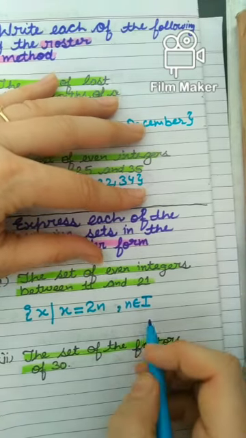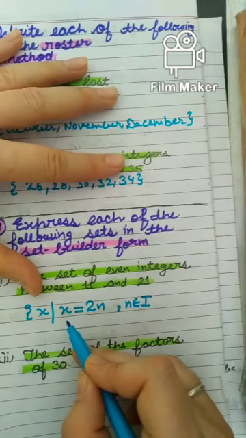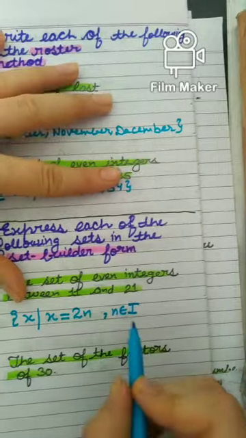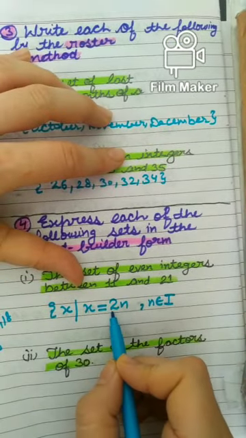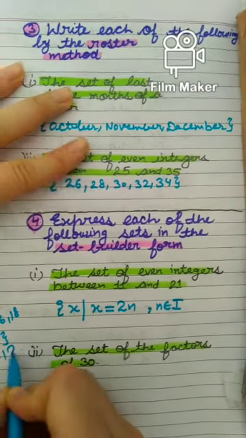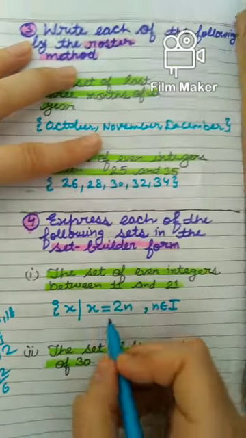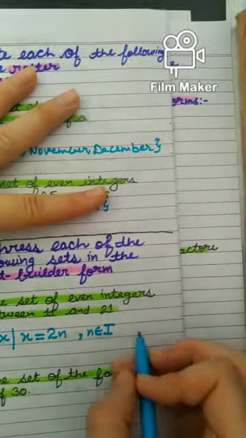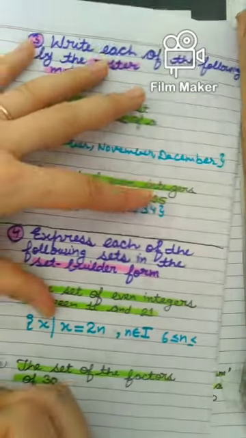But I have to write, if I put different values of n, I will get different values of x. For every n, a different value of x. I have to take between 11 and 21 only. So beta, if 2n is 12, so n will be 12 by 2, 6. So the first element will be 6, right? So the value of n is greater than or equal to 6. And the last element is 20, na?